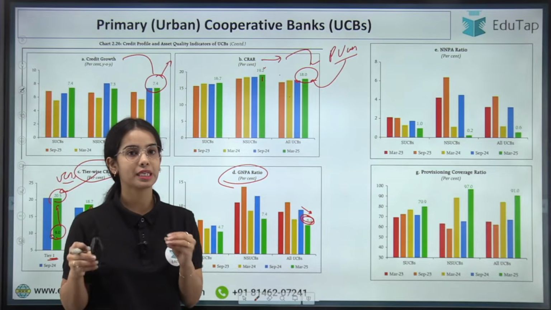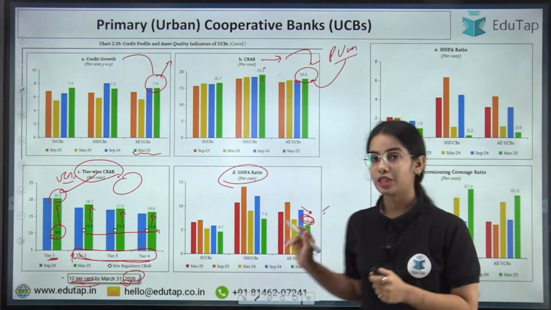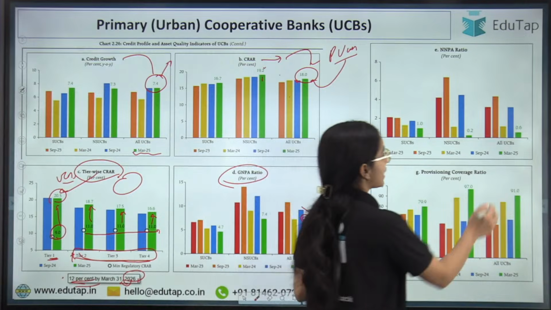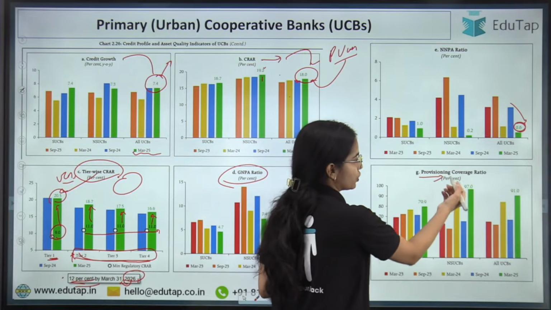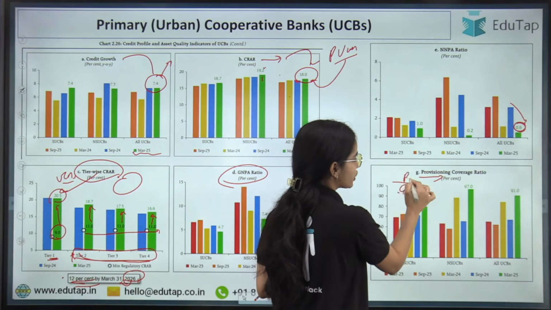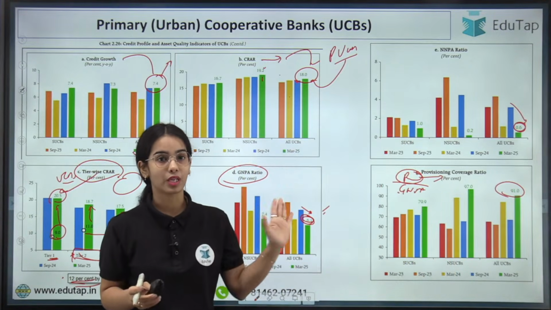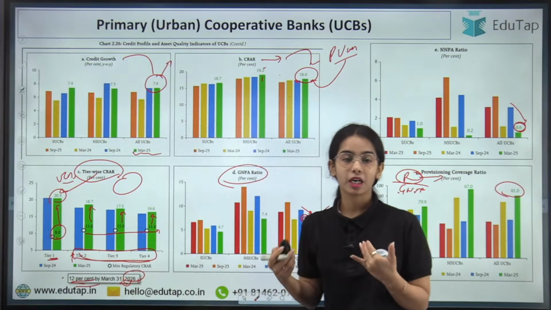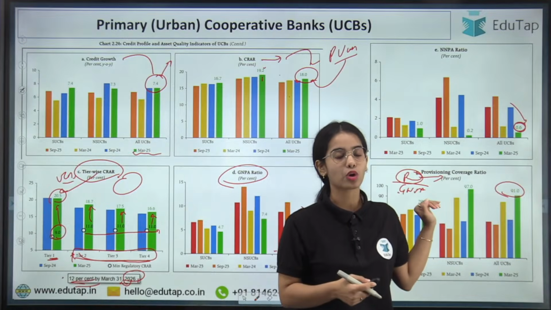So the gross non-performing asset ratio for the urban cooperative banks has decreased to 6.1%. The net non-performing asset ratio has decreased to 0.6%, as well as the provisioning coverage ratio. That means out of the gross non-performing asset that the banks have, the provisions that the urban cooperative bank is maintaining is 91%. So that is very good, that urban cooperative banks have very good provisions for the gross non-performing asset.